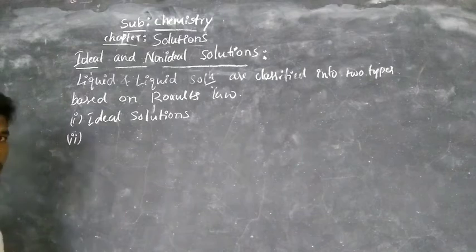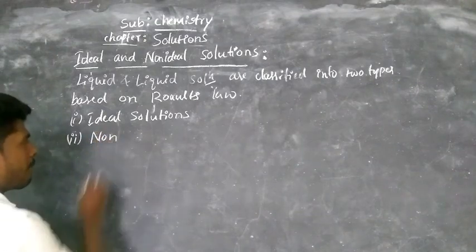These are the two types of liquid solutions, classified on the basis of Raoult's law.